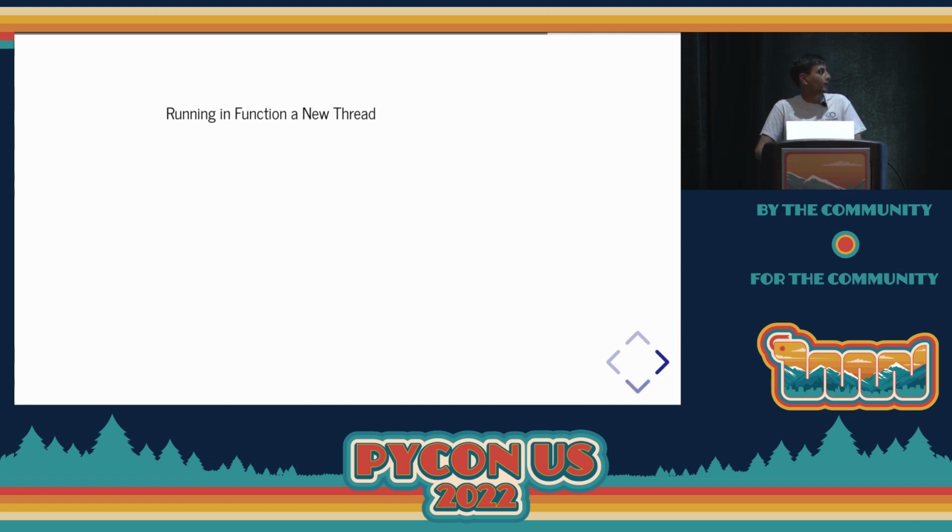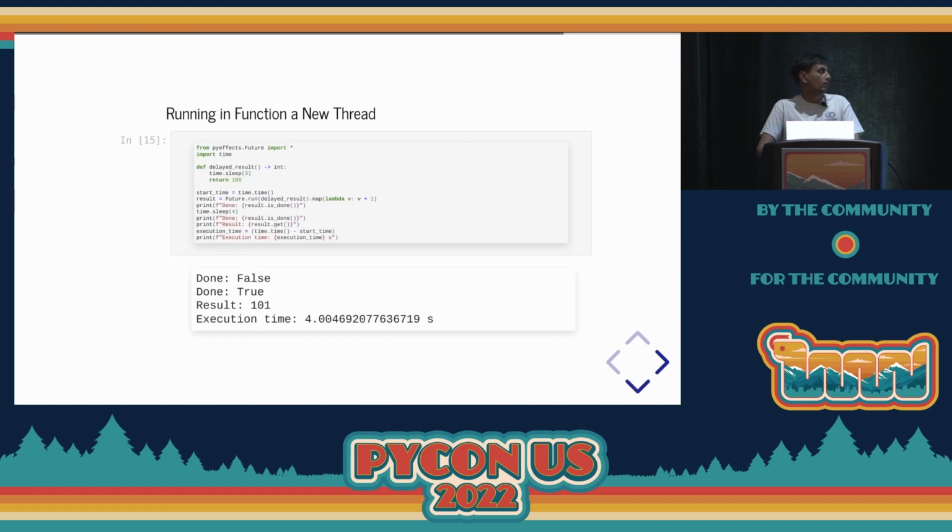Okay, so let's go ahead and see how this works. The simplest thing that we can do is just run something asynchronously in a new thread, and that's done with future.run. So we just have a real easy function here. It sleeps for 3 seconds, and it will return the value 100.